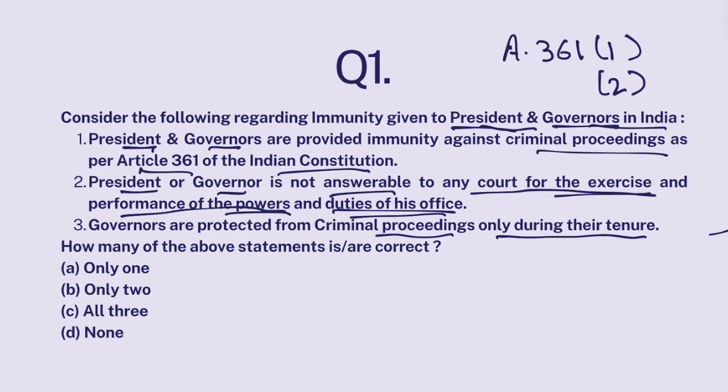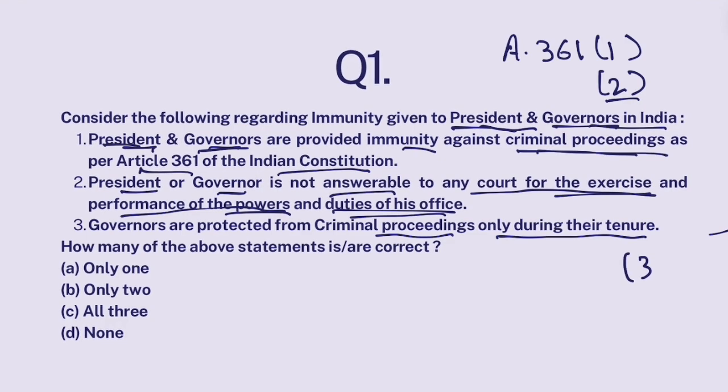Then Article 361 clause 2 states that president and governors are provided immunity against criminal proceedings. So no criminal proceedings shall be initiated against a president or a governor in any court of law during their term of office. So while they are in office, for any of their personal acts, even if they have committed criminal acts in the past before assuming office, no criminal proceedings shall be initiated against them when they are in office. As soon as they leave office, then those criminal proceedings can be initiated in any court of law. This is mentioned in clause 2.